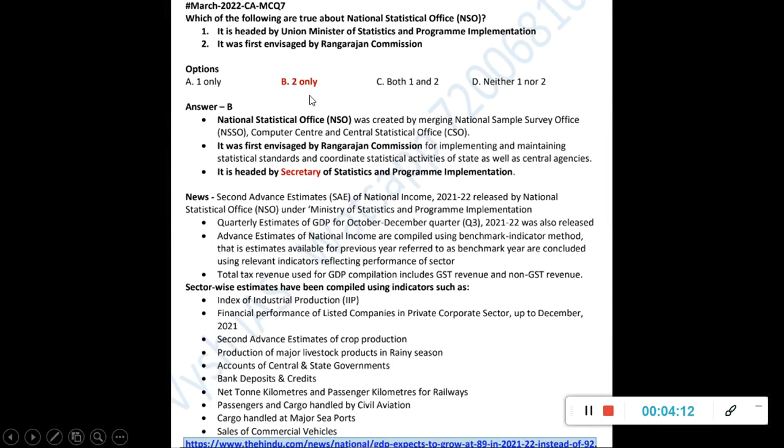So it is 2 only, because it is not headed by the union minister, it is by the secretary of that ministry. Okay, secretary of the Statistics and Program Implementation, that is the person who will be heading this National Statistical Office. Okay, and it was first envisaged by the Rangarajan Commission for implementing and maintaining statistical standards and coordinating the statistical activities of the state as well as central agencies. Okay, so here again an estimate has come out released by this office. That is why this is in news. So the detailing is not very important for prelims, but for mains, questions can be formed from here.